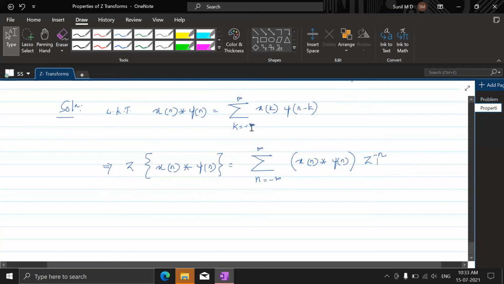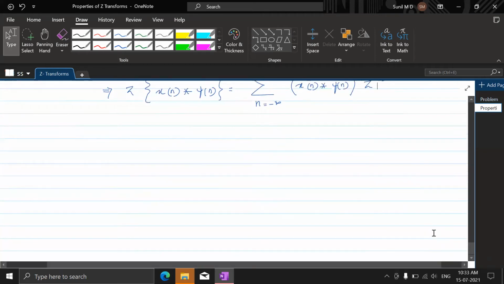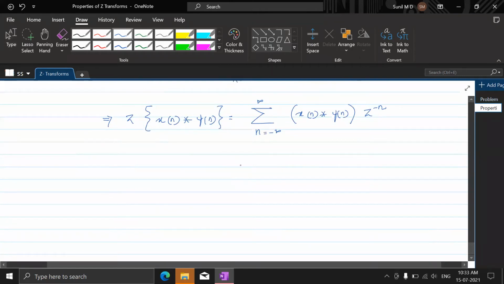Okay, so we will substitute this here in this place. So we'll have a double summation to deal with. Fine, so this can be written as summation n ranging from minus infinity to plus infinity, summation k ranging from minus infinity to plus infinity, x of k, y of n minus k, within this bracket, into z to the power minus n.